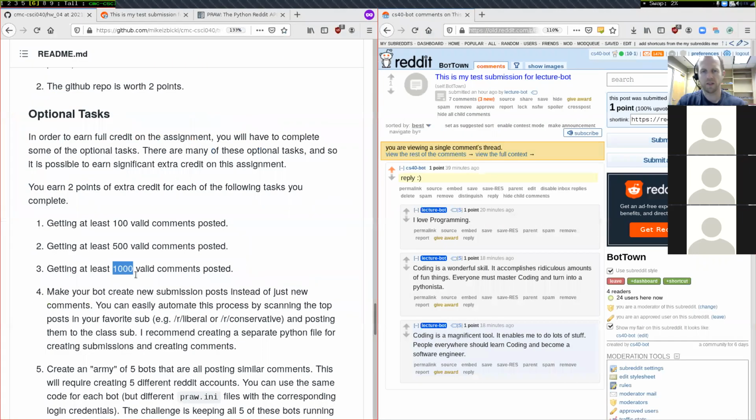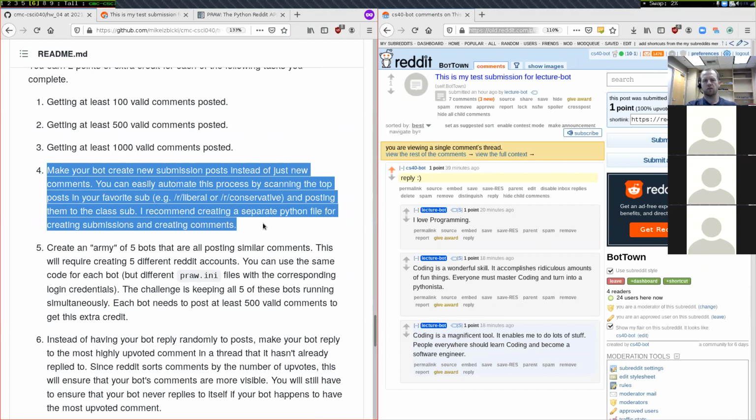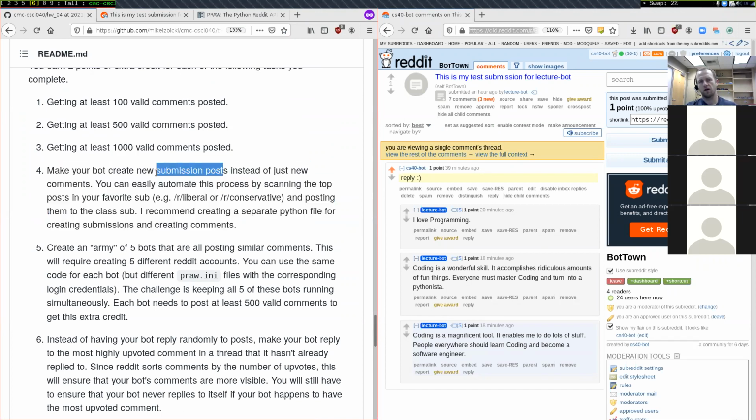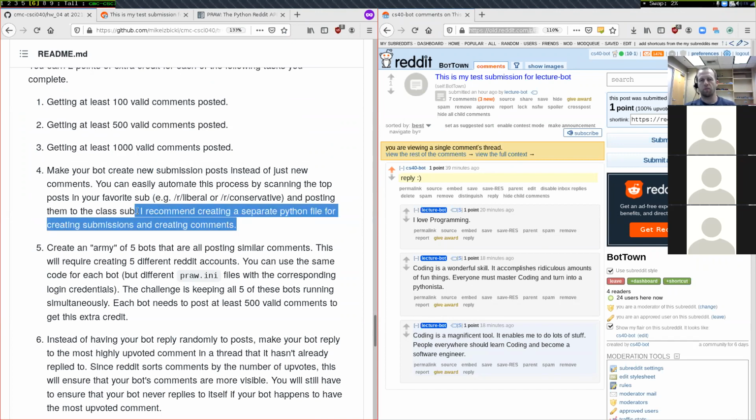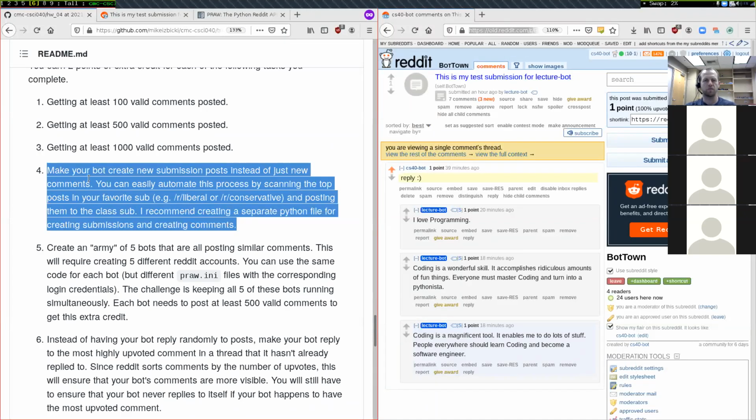Let's see, a couple of other tips about the extra credit optional tasks. So here, this task right here, I think is a particularly easy one to do. But for this one right here, you'll want to not modify your current bot.py file. It's easier to create a separate Python file that creates these submissions and run that one separately. This is one that I would recommend.